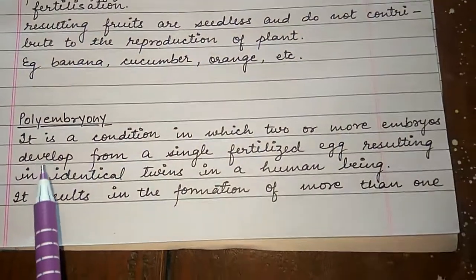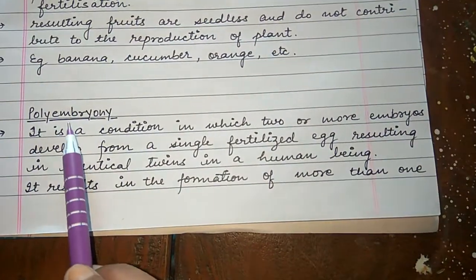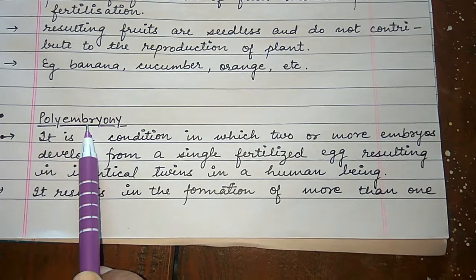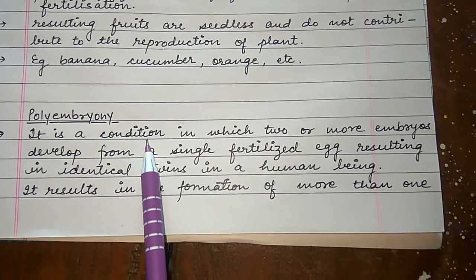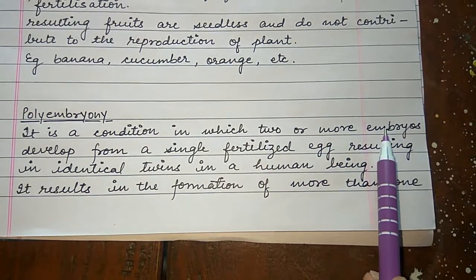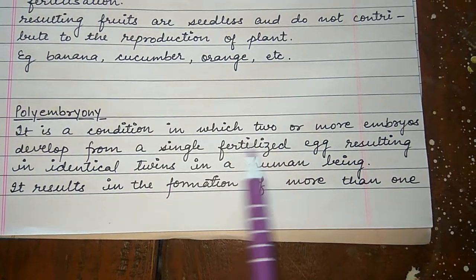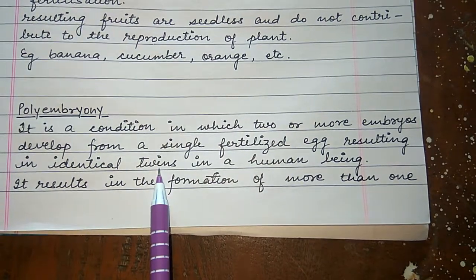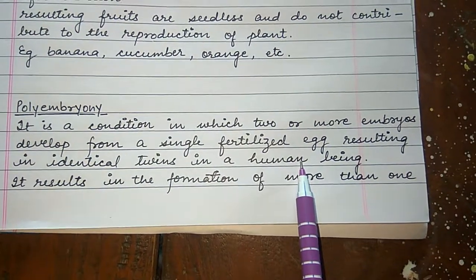Next is polyembryony. Poly means many, embryo means embryo. It is a condition in which two or more embryos develop from a single fertilized egg, resulting in identical twins in human beings.